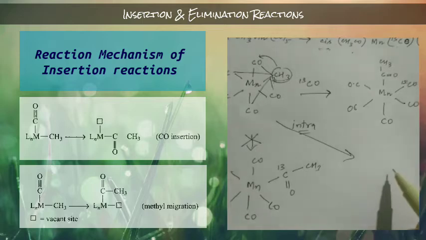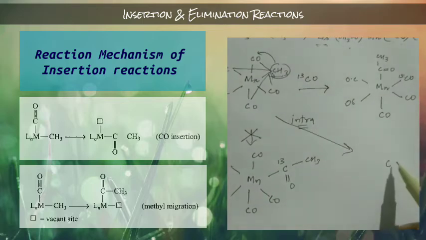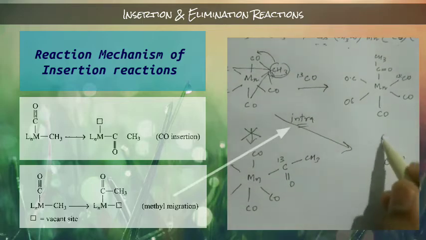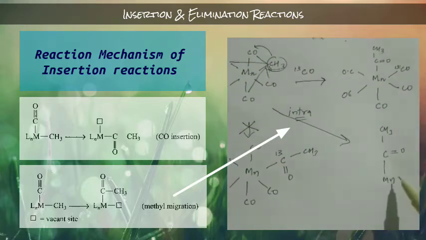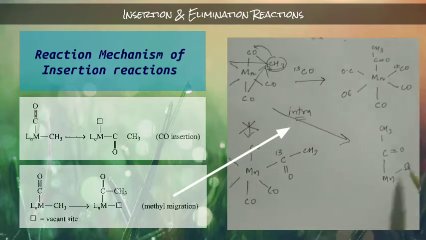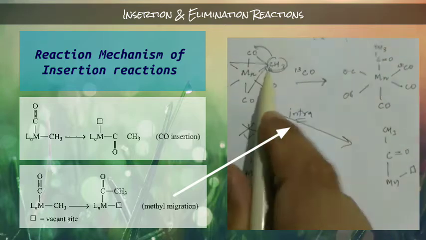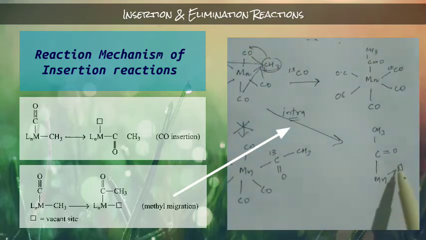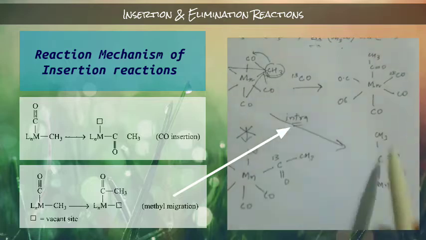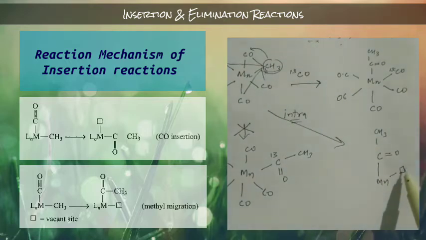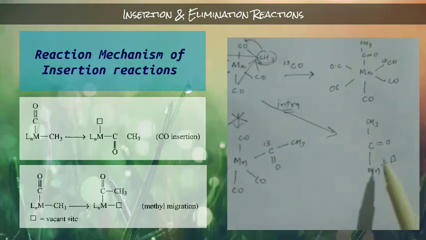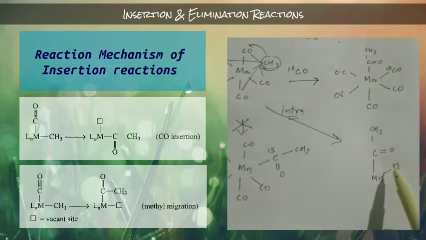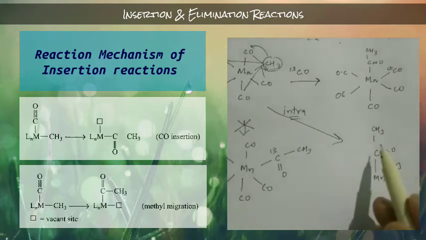So what will happen? This is your triple bond, no? But it will become a double bond, CH3. Here is manganese. This part will be your vacant site now, because the CH3 was initially here in this molecule. The CH3 will go from here to here.